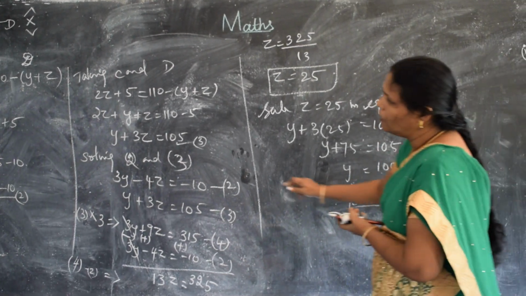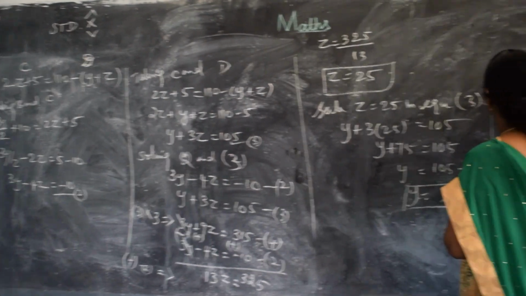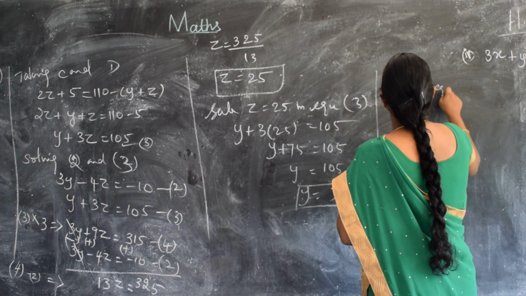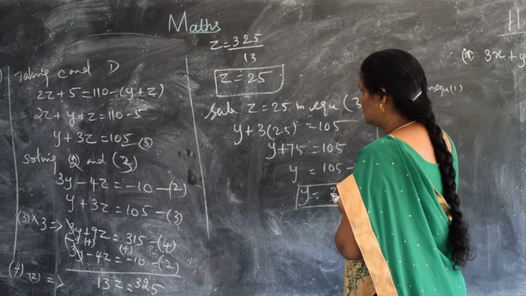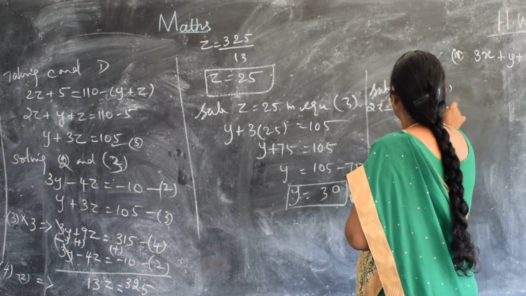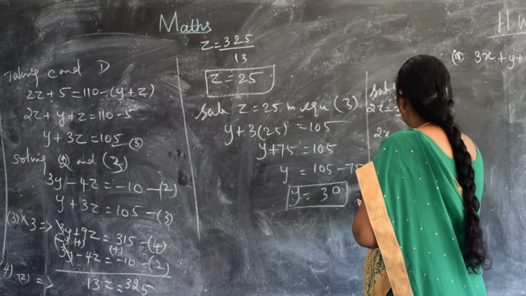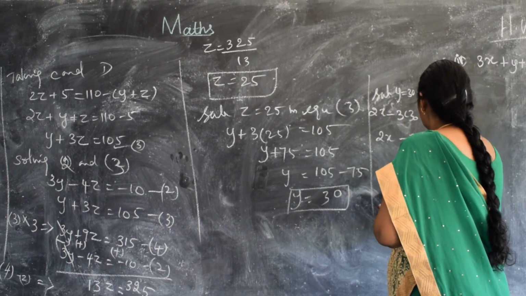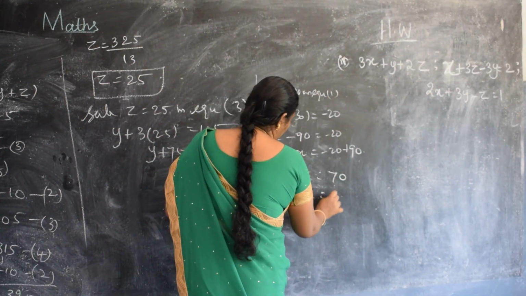Next I have to find out the value of x. Taking equation 1, substitute y is equal to 30. Equation 1 is 2x minus 3 into 30 is equal to minus 20. So 2x minus 90 is equal to minus 20, so 2x is equal to minus 20 plus 90, which is 70. So x is equal to 35.